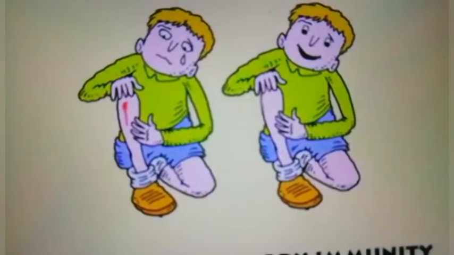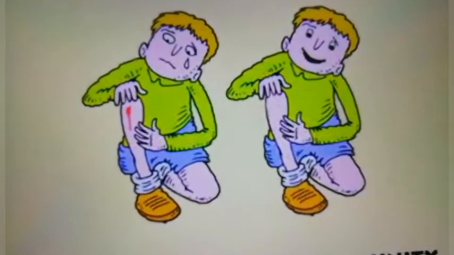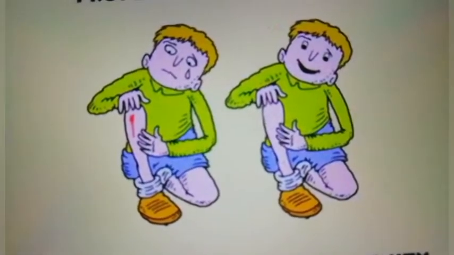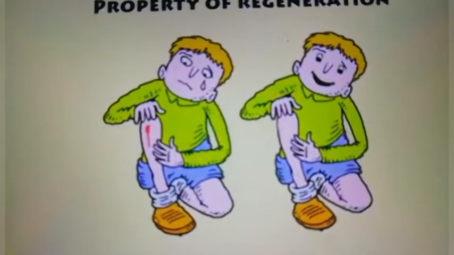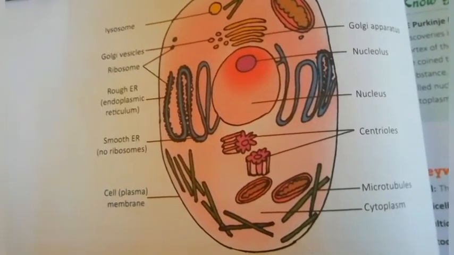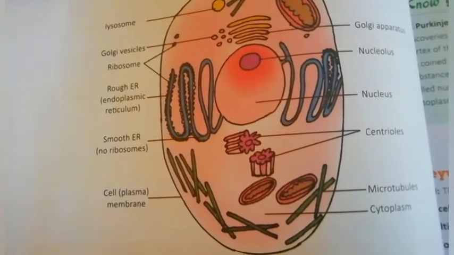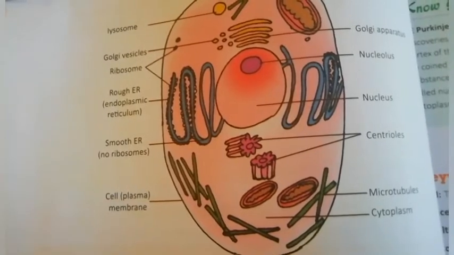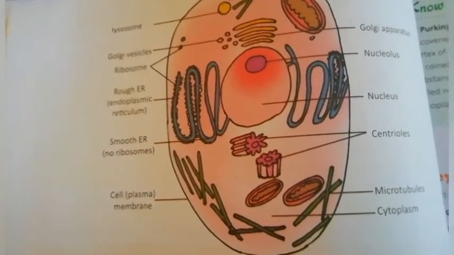Because of this body immunity, this regenerating property is the most fascinating property of cells. So when we study the cell, we need to know what the cell is composed of. A cell has many components which help the cell in proper functioning.